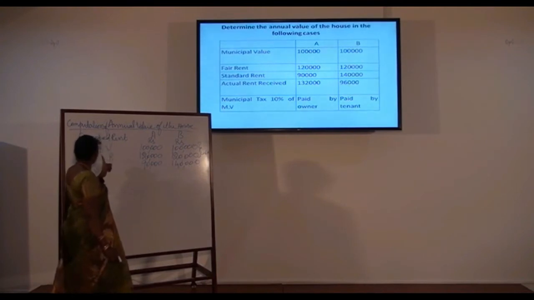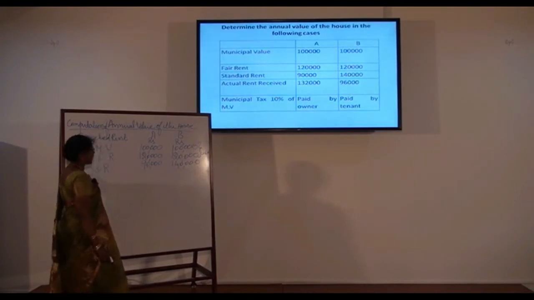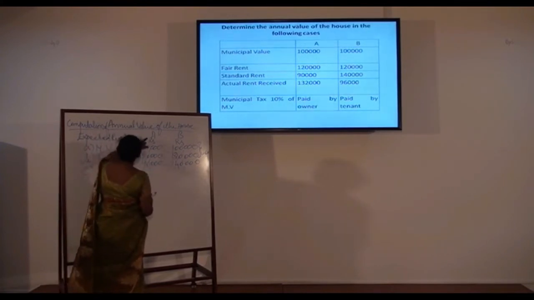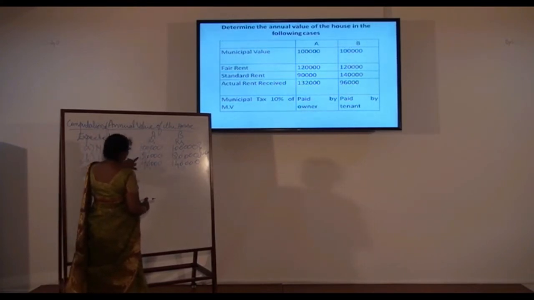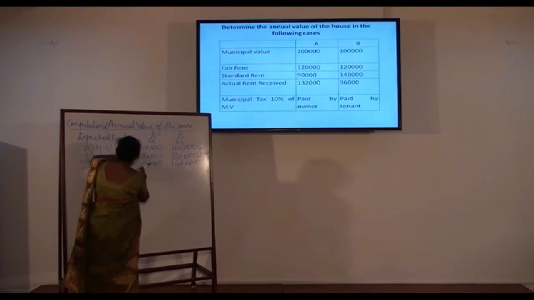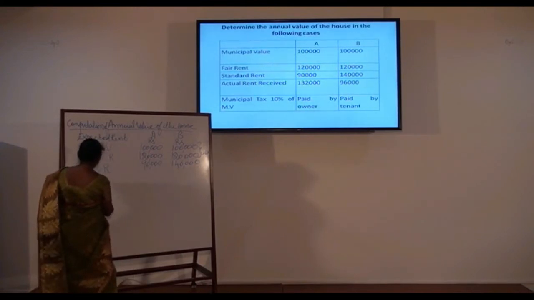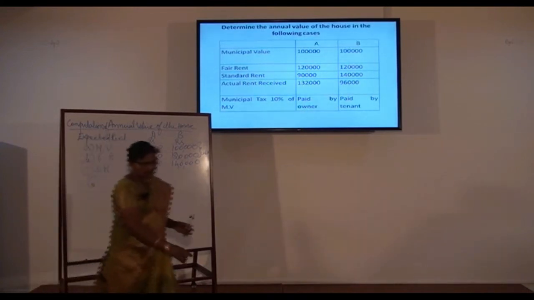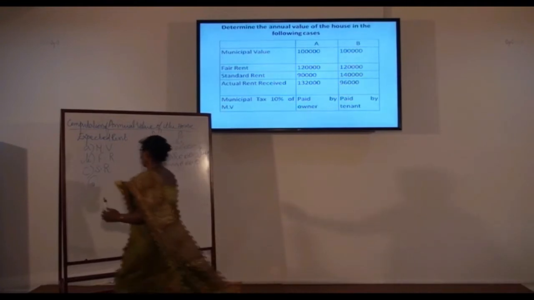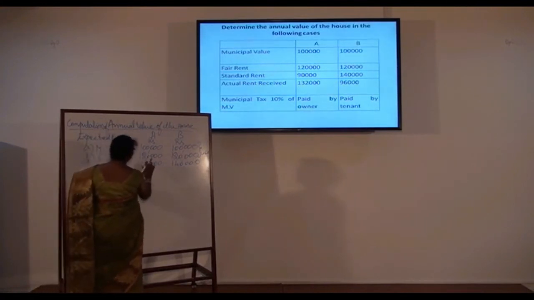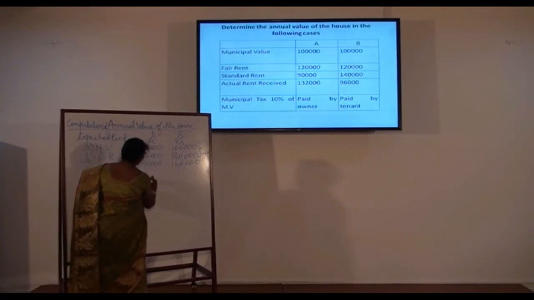A or B, whichever is high, but subject to a maximum of C. So the higher amount for house A is 1,20,000, but it is subject to a maximum of C, standard rent, and that way the expected rent for house A is 90,000.